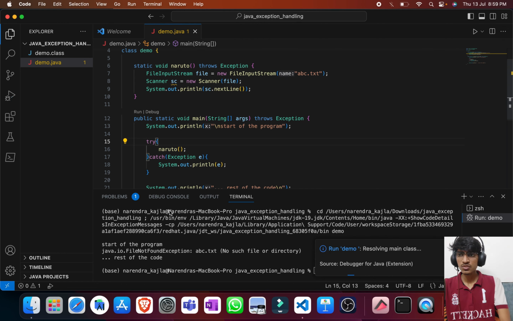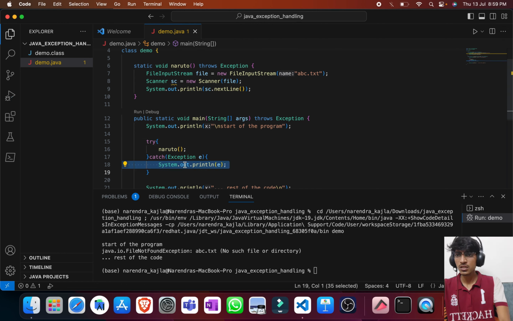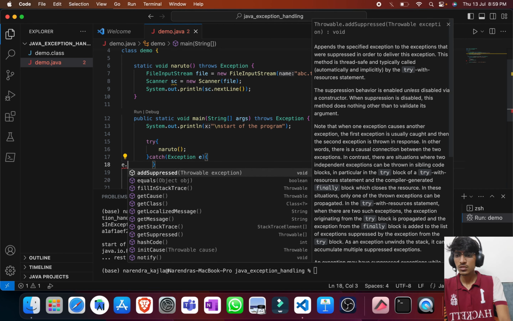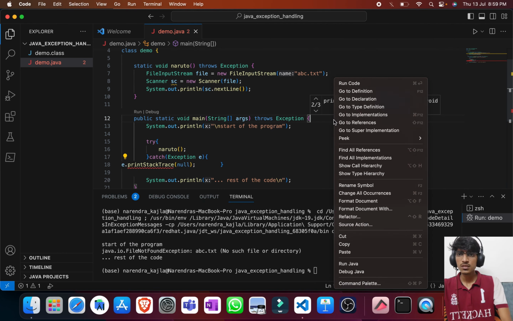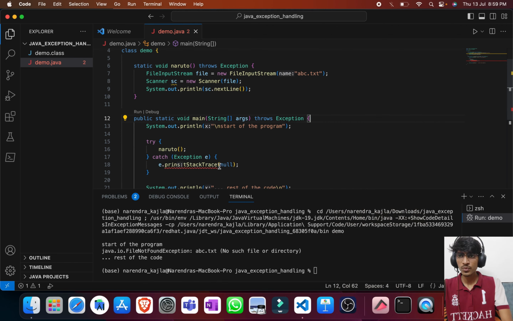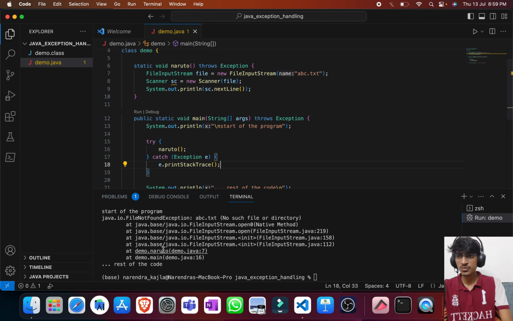So now this will work fine. Okay, so if I just take e.printStackTrace, and let me just format the document so that we can get the location of the exception.